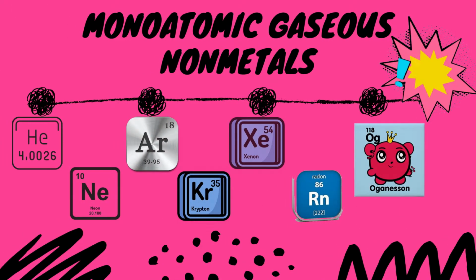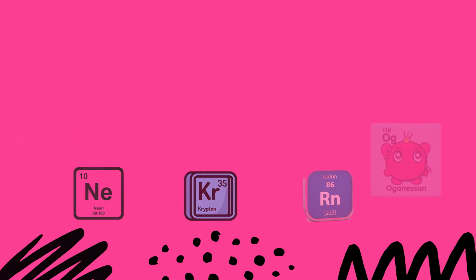Monoatomic gaseous nonmetals are elements that exist in nature as stable individual atoms. It only means that they do not rely on other atoms to have a stable existence. The 7 monoatomic nonmetals are helium, neon, argon, krypton, xenon, radon, and the last element in the periodic table, oganesson.